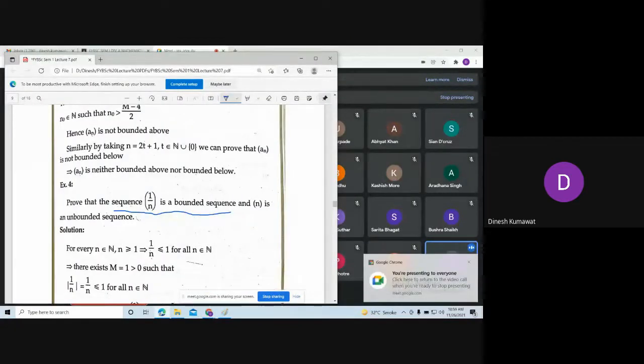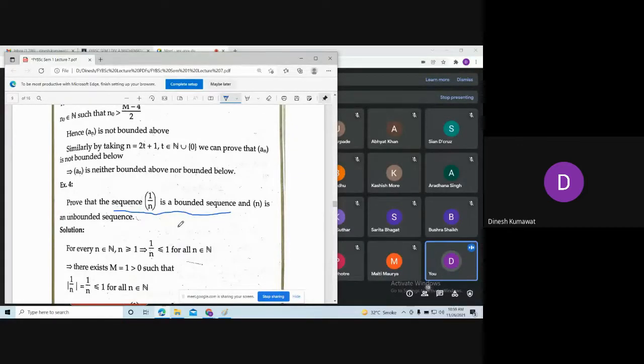Okay, so let us deal with this example first, and after that we will move further. We have already taken one proof of this 1 by n, and we have already shown that this sequence 1 by n is a bounded sequence using the trial and error method.